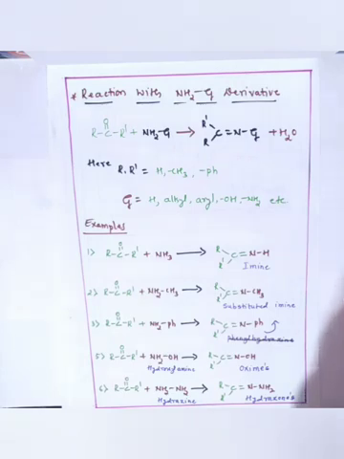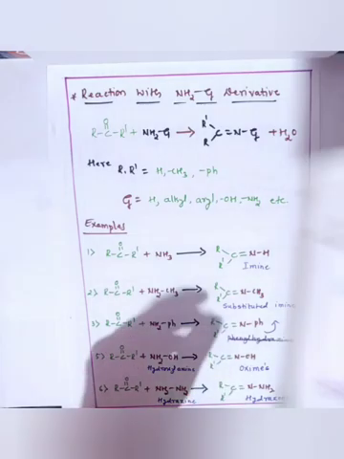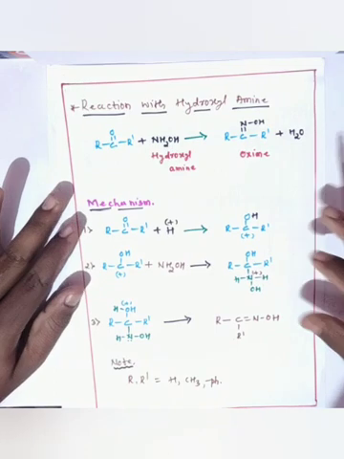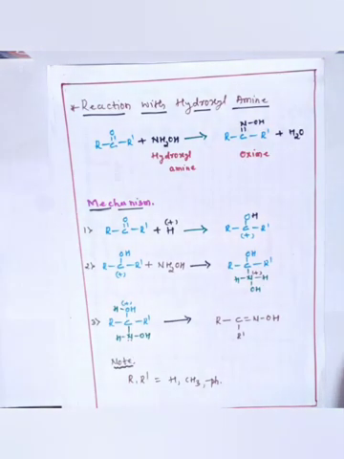If the G group is NH2, the product we get is hydrazones. One of these reactions I will explain with mechanism, that is the reaction with hydroxylamine.